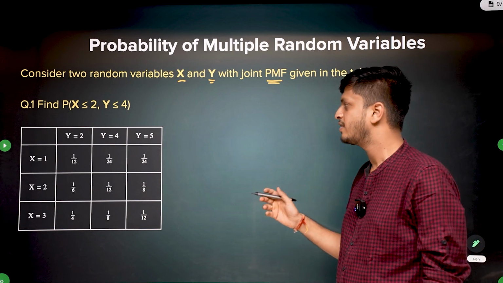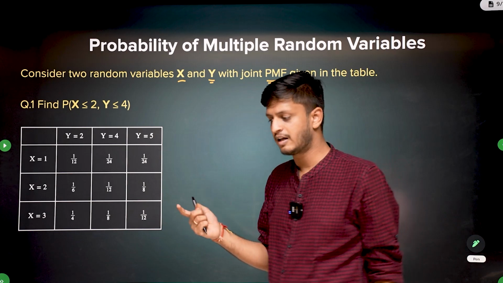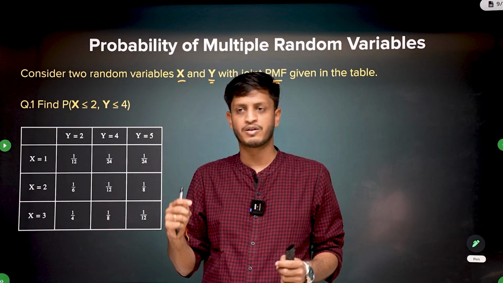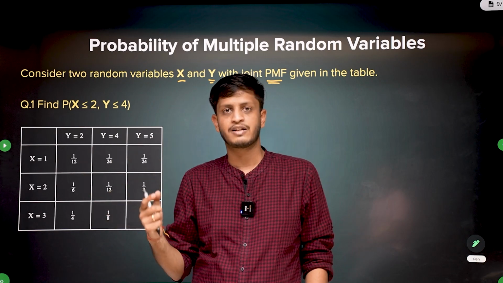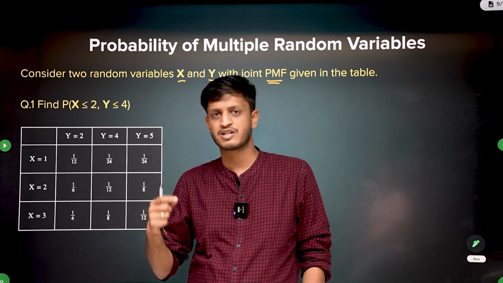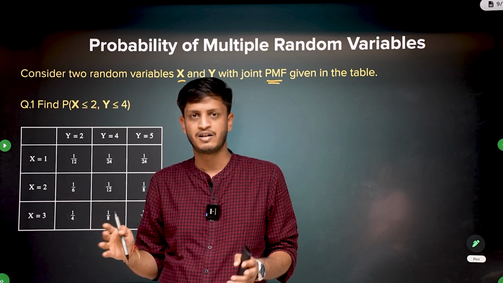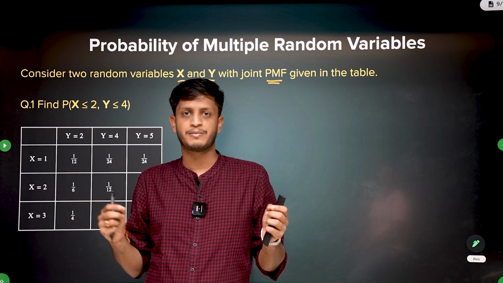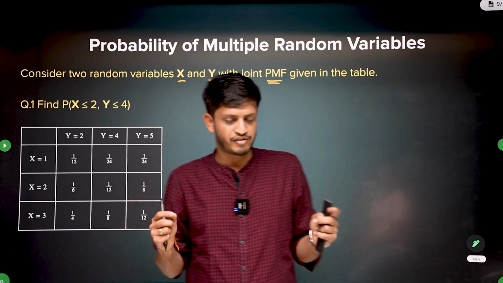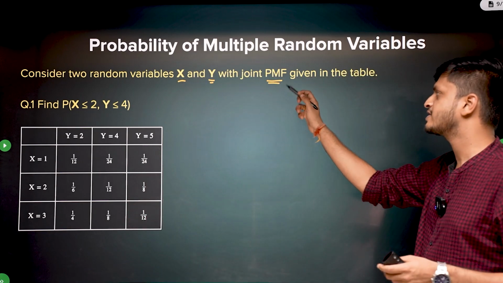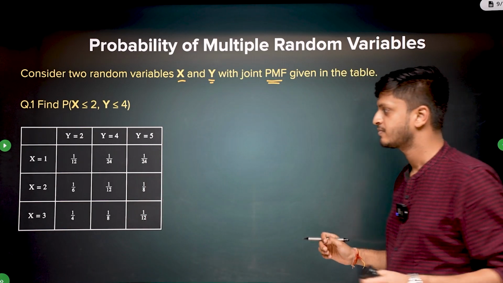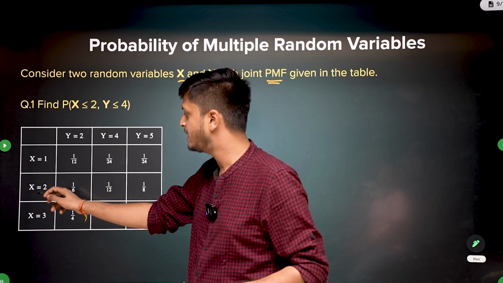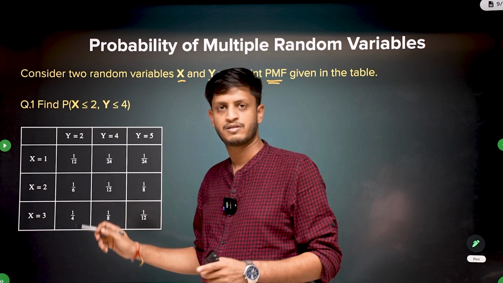Okay, later when we see random variables in detail, this is basic probability. We will have random variables in detail. There we will see what probability mass function and cumulative distribution are, what discrete random variables are, what continuous random variables are. For now, just assume that joint PMF is nothing but joint probability distribution. So basically all these values denote the joint probability of x being 2 and y being 4. It is 1 by 12.